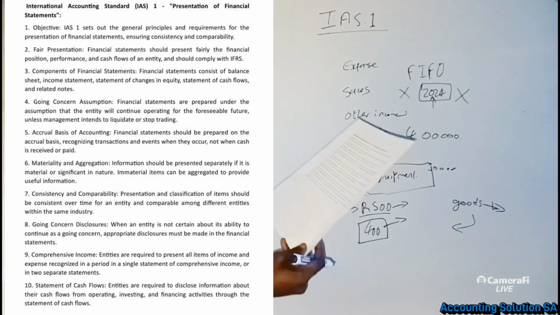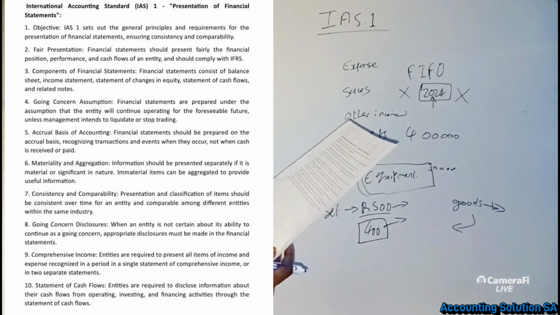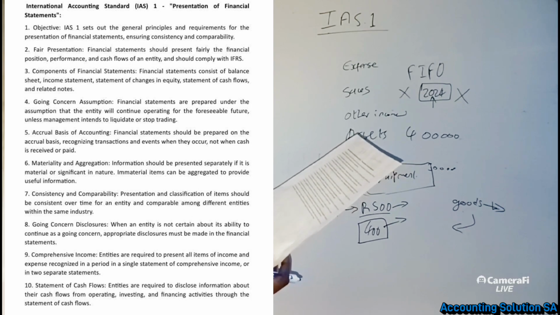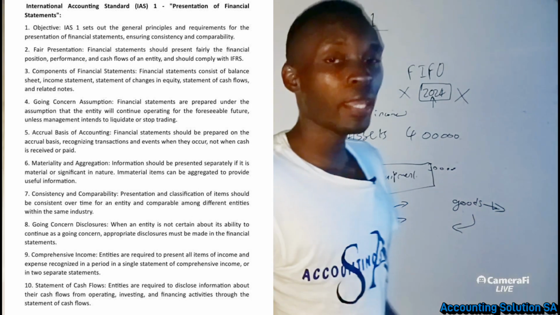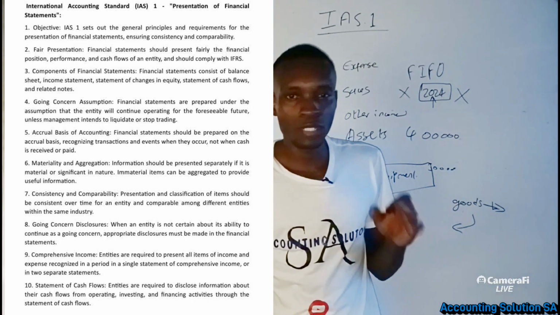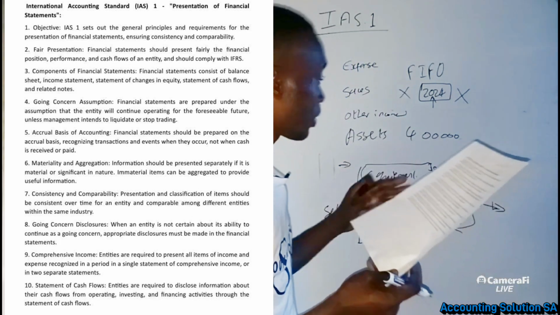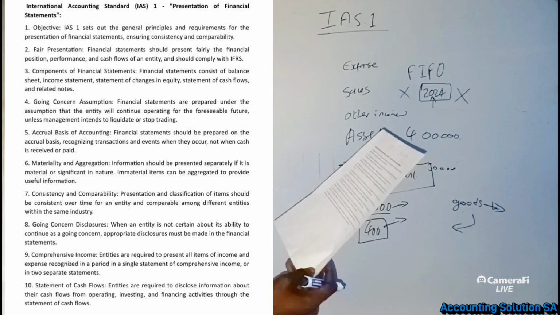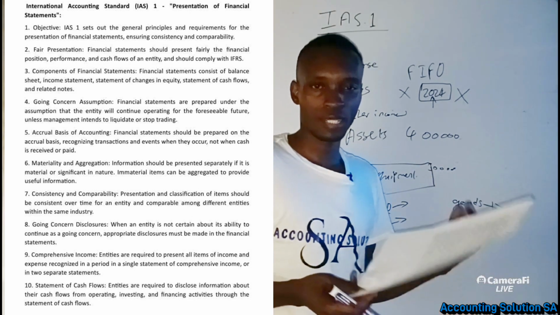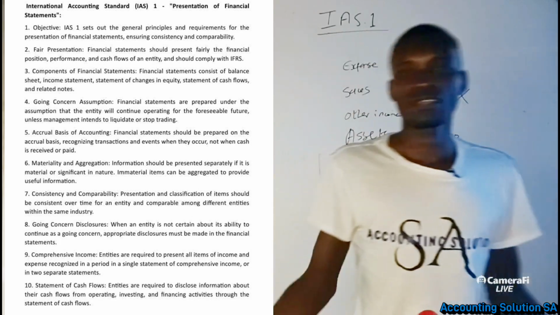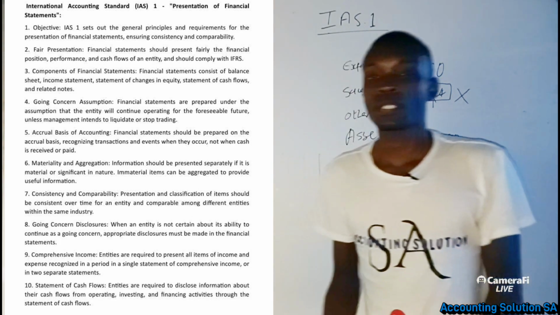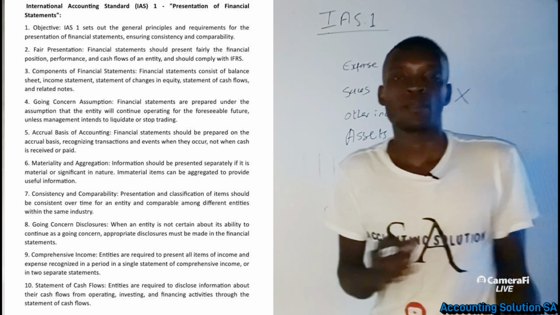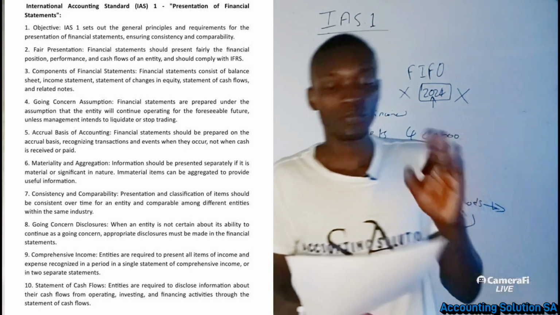Then number 10, statement of cash flow. Entities are required to disclose information about their cash flows from operating, investing and financing activities through the statement of cash flows. So when we prepare a cash flow statement, obviously we need to show that this is operating activity, this cash is received or paid from investing activity, this cash is from financing activity. We cannot just say that we received 20 million without showing that this 20 million is from a loan, from financing activity. You must disclose that. So this is what it is all about.